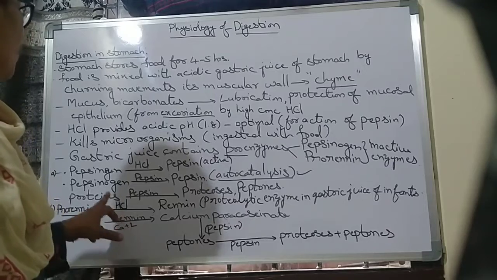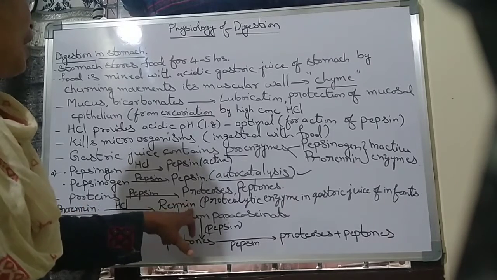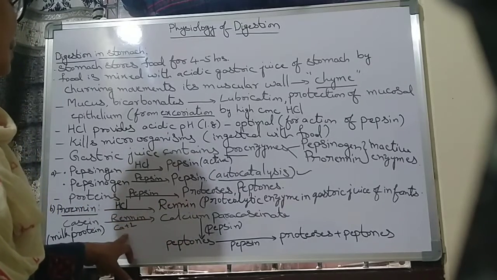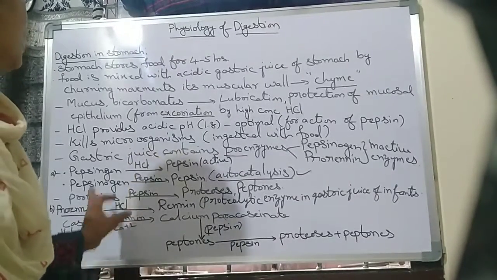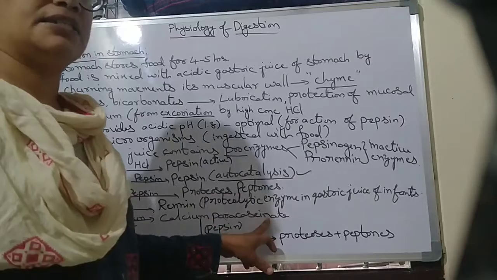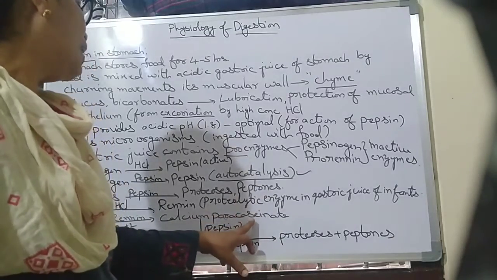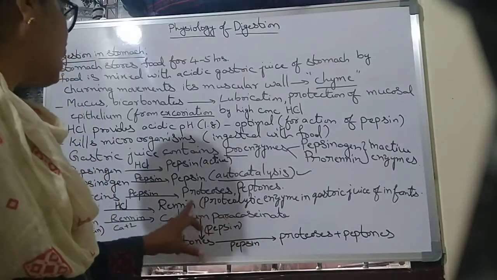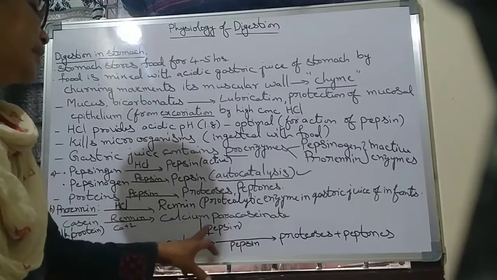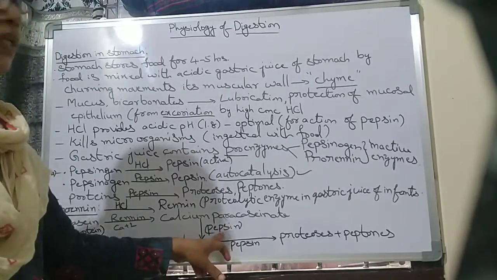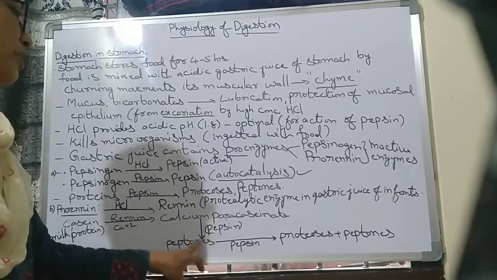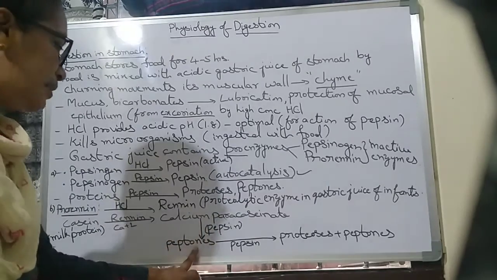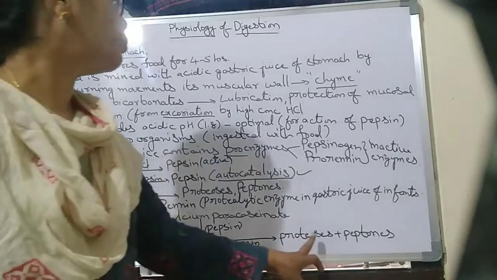What is that? In the presence of renin, the active form, and in the presence of calcium ions, casein is converted into calcium para-caseinate. This calcium para-caseinate is converted into peptones in the presence of pepsin, and these peptones are converted into proteases and peptones by the pepsin.